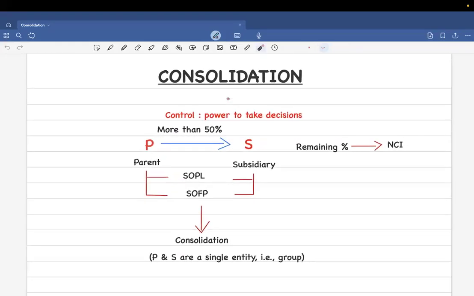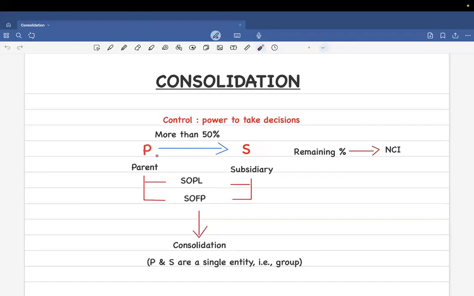So what is a consolidation? Suppose there is a company named P, and there is a company named S. Suppose P is buying S. Buying is called acquiring or acquisition. So when P acquires S, suppose P is buying more than 50 percentage of S's shares.